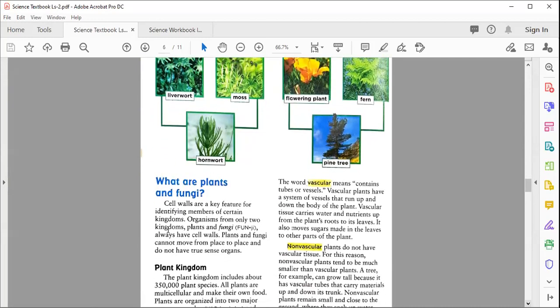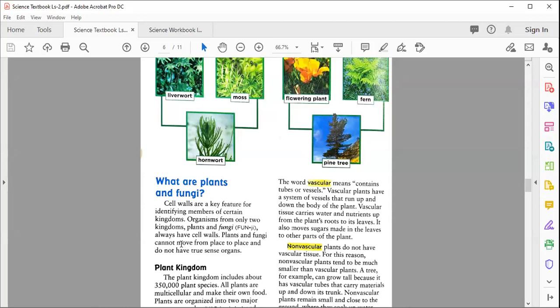What are plants and fungi? Cell walls are a key feature for identifying members of certain kingdoms. Organisms from only 2 kingdoms, plants and fungi, always have cell walls. You know that in plant cells, the outer membrane is covered with a tough covering we name as cell wall.